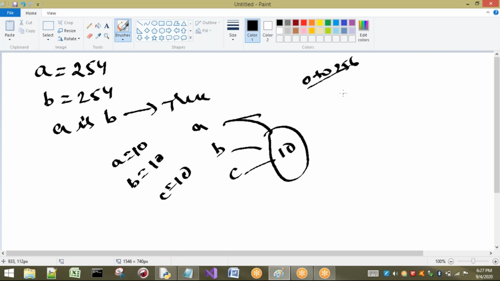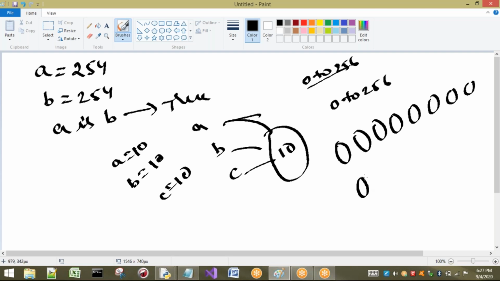That means if you take values from 0 to 256, then automatically, while your program is going to start the execution, initially only these objects are there in your memory. Let us consider these are all objects: 0, 1, 2, 3 and so on, up to 256.